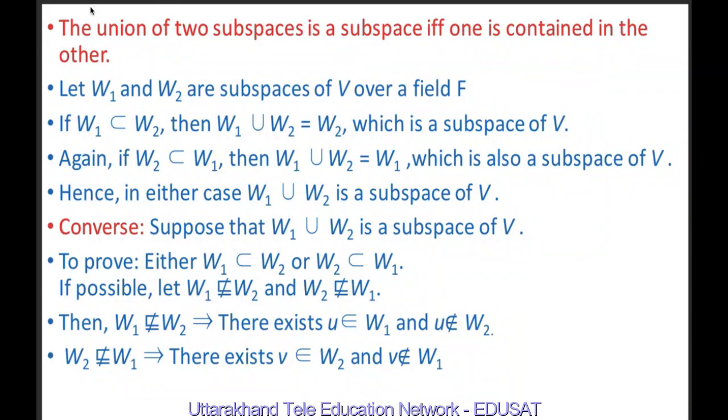Let W1 and W2 be subspaces of V over a field F. If W1 is contained in W2, then W1 union W2 is equal to W2. But W2 is a subspace of V.